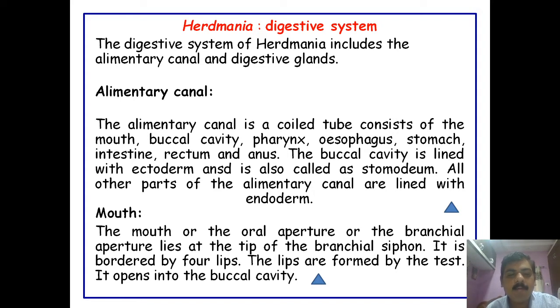The basic plan of the digestive system or alimentary canal is very similar to that of other chordates. The buccal cavity is lined with ectoderm and is also called the stomodeum, and other parts of the alimentary canal are lined with endoderm.